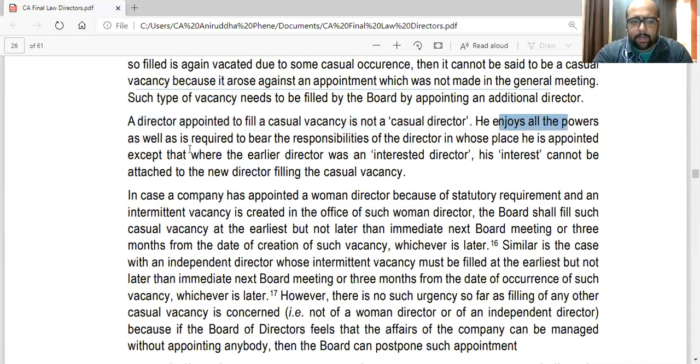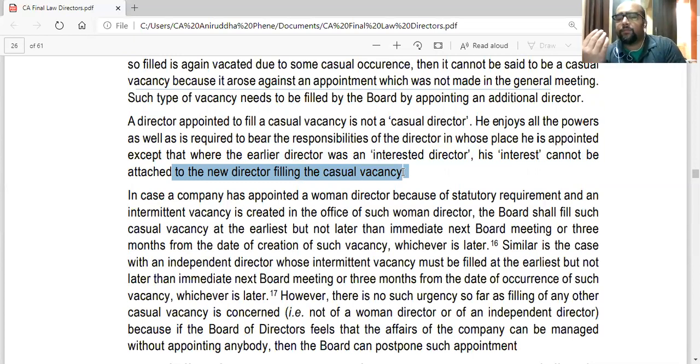So he enjoys all powers as well as is required to bear the responsibilities of the director in whose place he is appointed, except that where the earlier director was an interested director, his interest cannot be attached to the new director filling the vacancy. For example, if the earlier director was interested in some contracts or agreements which the company was entering, obviously the new director cannot be assumed to be also interested. This is a new person altogether.